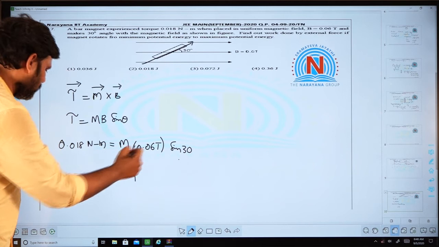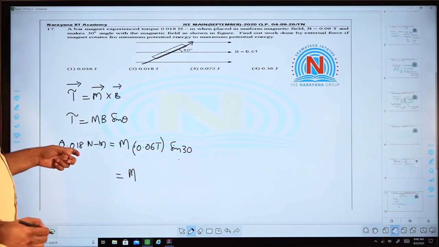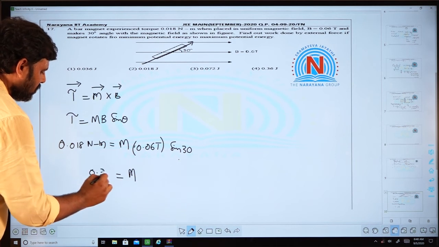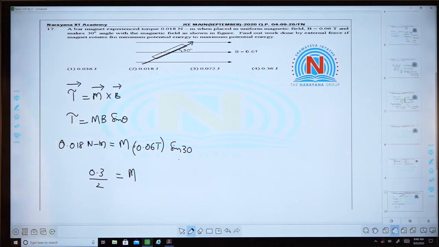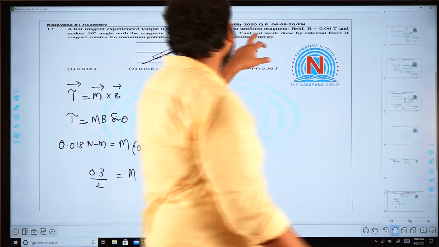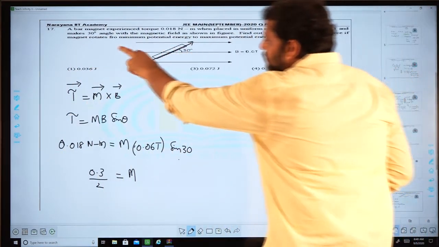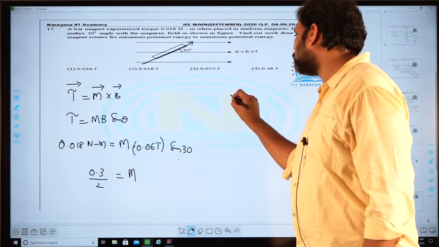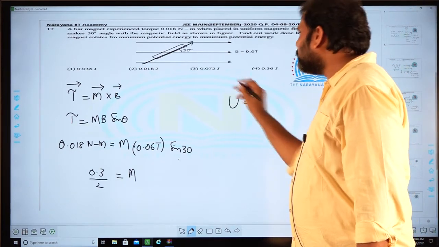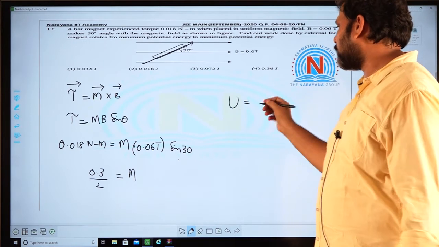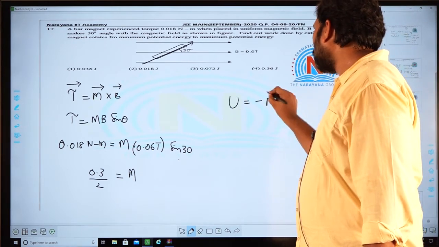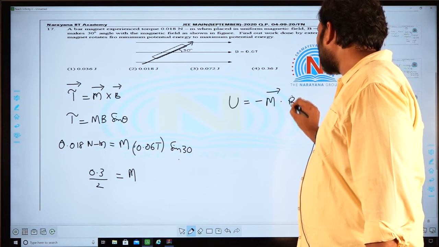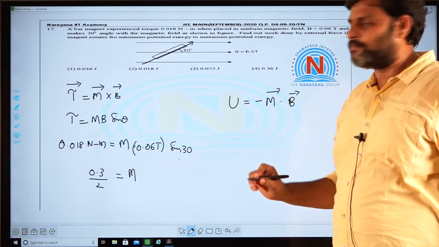So from this you can get the magnetic moment. I think it comes out to be around 0.3 by 2 SI units. After getting M, we have to find the work done by the external agent in rotating from minimum potential energy to the maximum potential energy position. So how do you write the potential energy of this bar magnet placed in a magnetic field? It will be the negative of the dot product of the magnetic moment and the magnetic field, so it is minus M bar dot B bar.